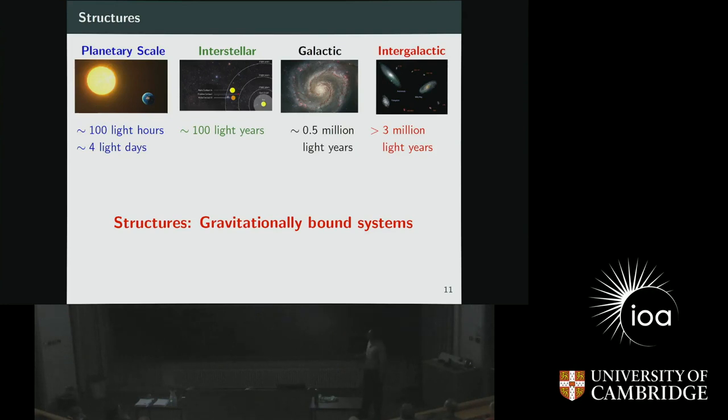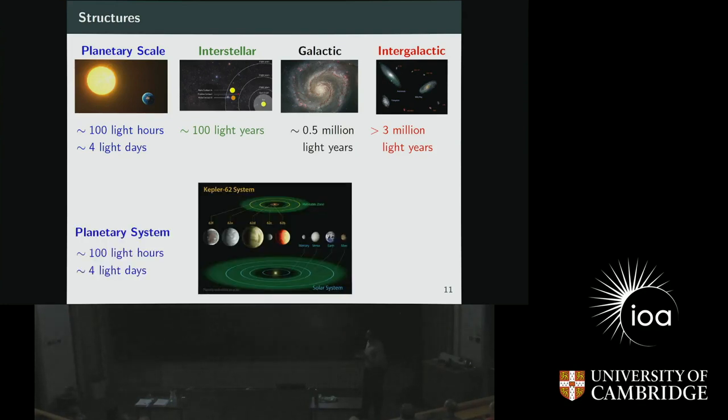If you take a look at planetary scale, there are planetary systems like our own solar system. For example, this is the Kepler-62 system, where there exists a star like the Sun, but slightly cooler, and there exist 5 planets. You can see that the size of this one is very similar to the solar system, slightly less than this one. So when we talk about planetary scale, we talk about scales of light hours.